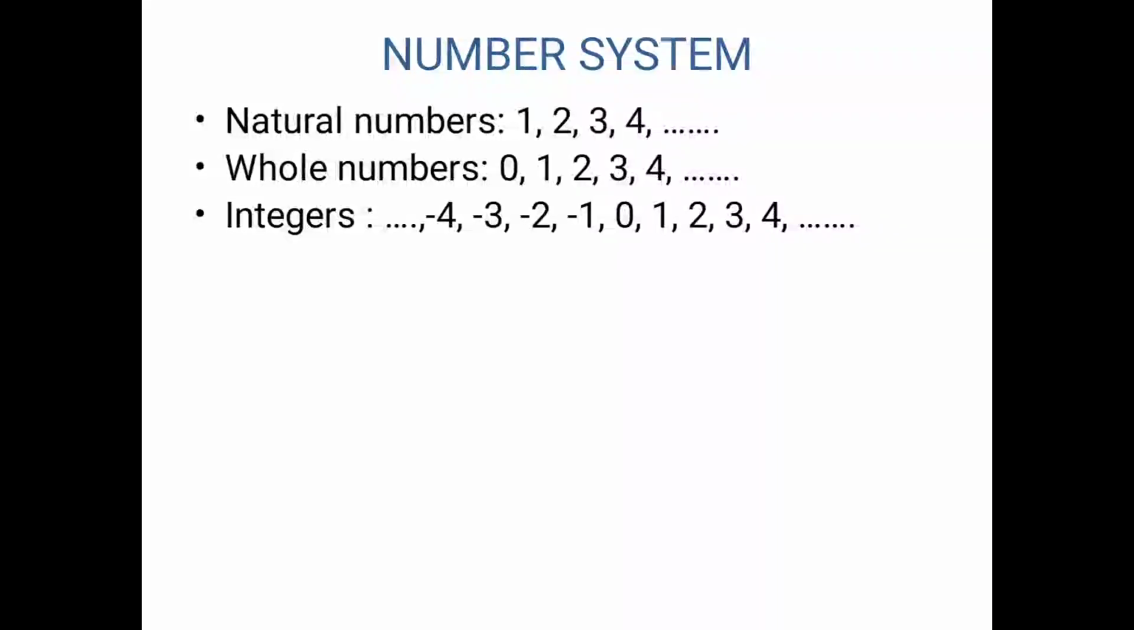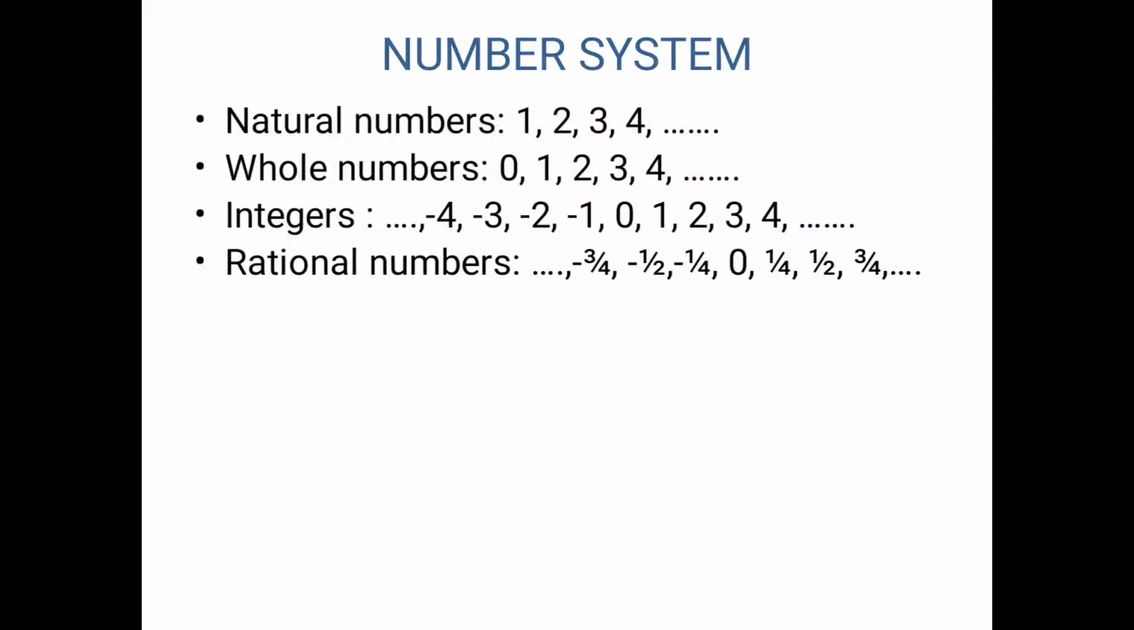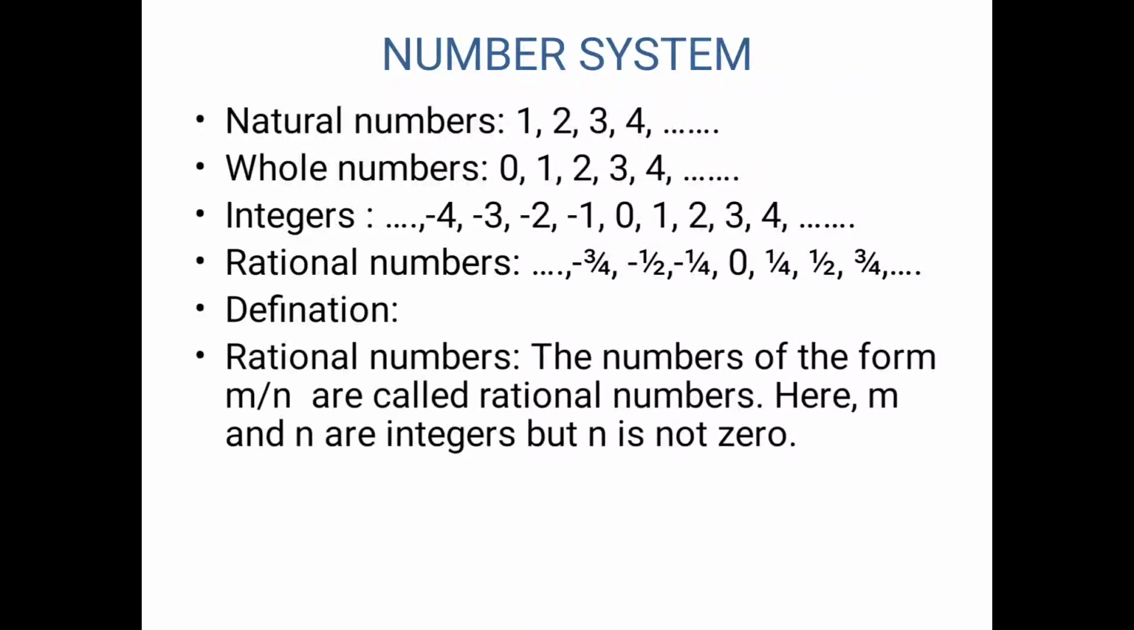Next comes rational numbers. Now you know what are integers, so it will be easy for you to understand what are rational numbers. As you can see over here, rational numbers are nothing but fractions. So the definition of rational number is: the numbers of the form m upon n are called rational numbers. Here m and n are integers, but n is not 0.